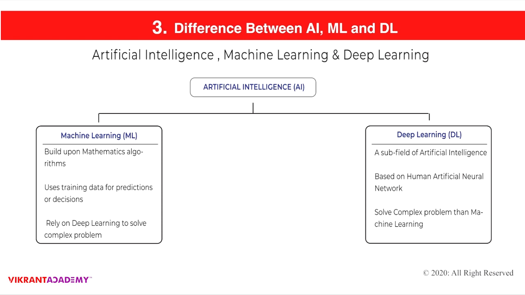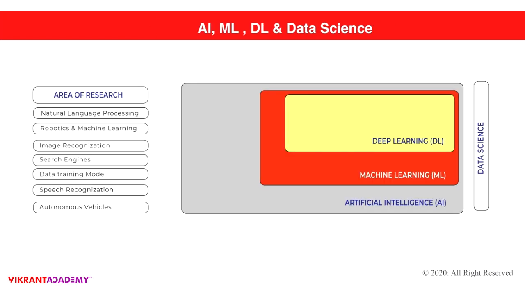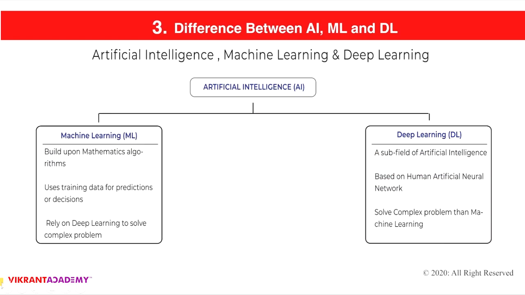So let's talk about machine learning. Machine learning is built upon mathematical algorithms, so guys, it is very important to learn. Machine learning is basically a mathematical algorithm used to find and solve complex problems.